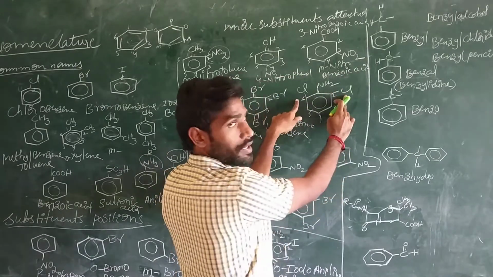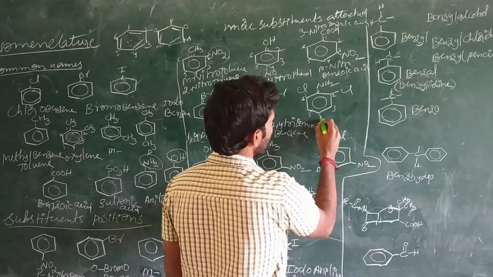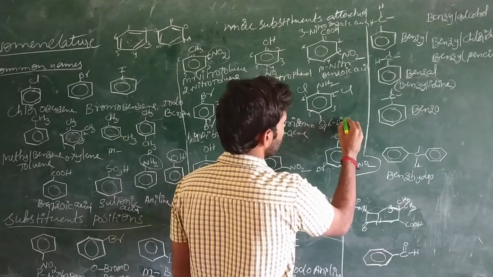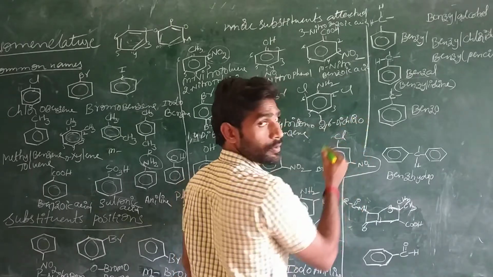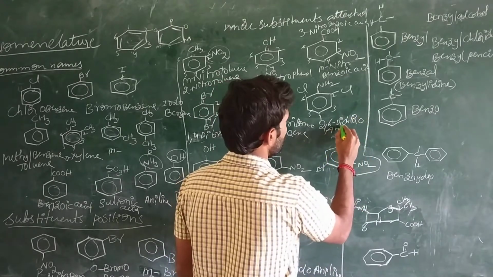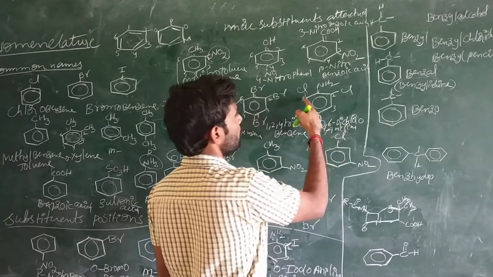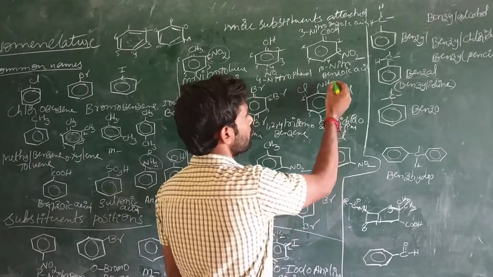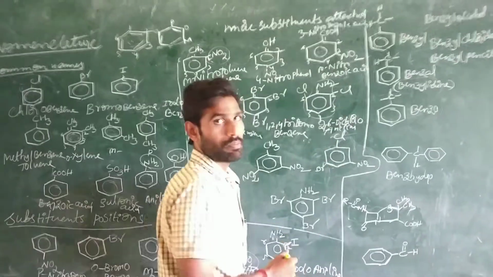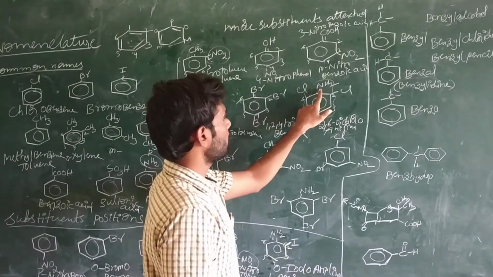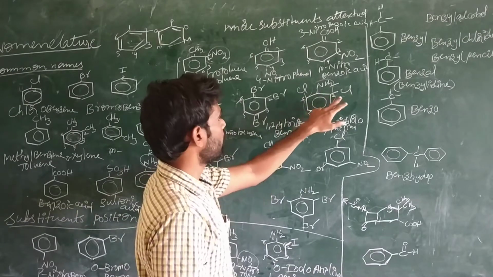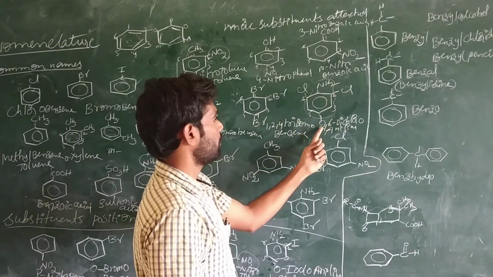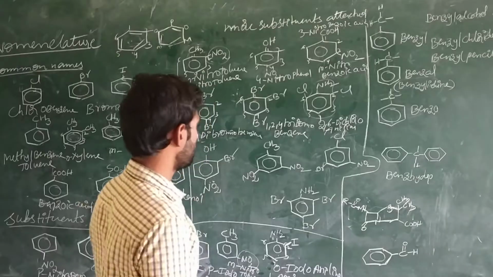The 2 substituents are chlorine, at 2 and 6, so 2,6-dichloroaniline. This is the major compound. Aniline is the major compound. In the aniline, 2 hydrogen atoms are substituted by the 2 chlorine atoms, and the name of the compound is 2,6-dichloroaniline.